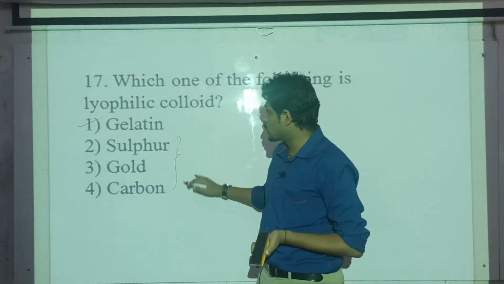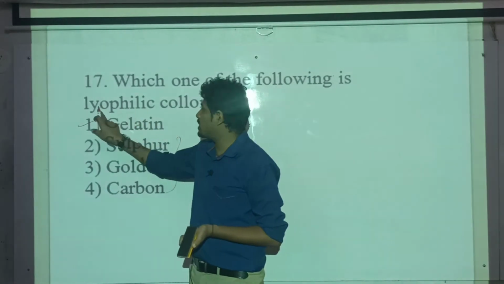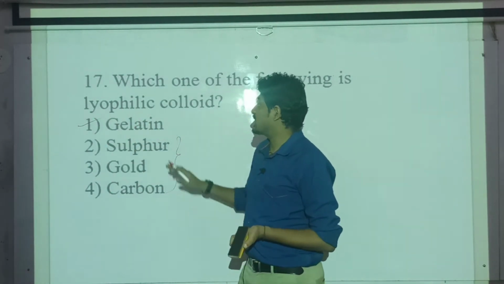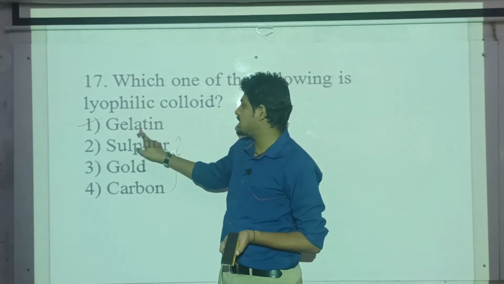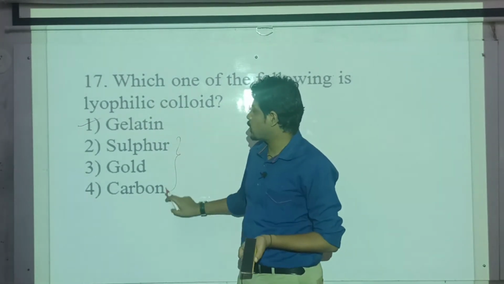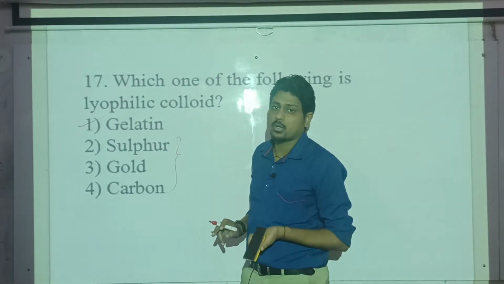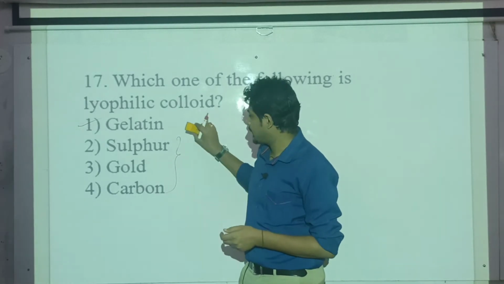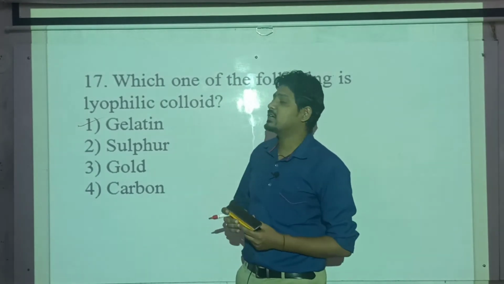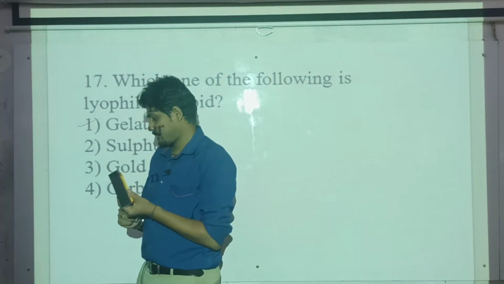So these are hydrophobic. Here, lyo means liquid, and philic means affinity, so liquid loving means gelatin, which is naturally existing. The others are metal salts or non-metal salts, so these are lyophobic in nature. So for question number 17, the answer will be the first one.